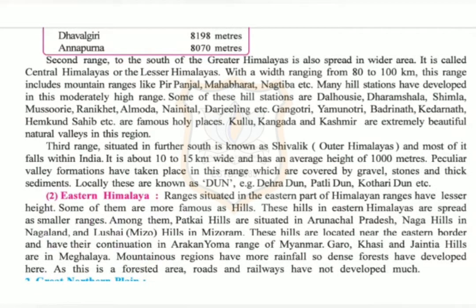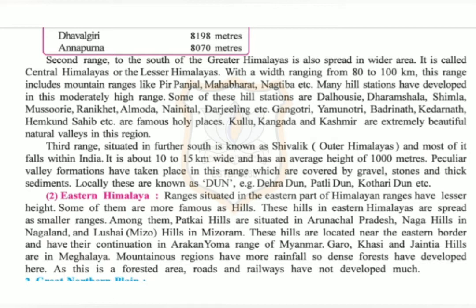Now, the second range, to the south of the Greater Himalayas, is also spread in wider area. It is called Central Himalayas or the Lesser Himalayas, with a width ranging from 80 to 100 km. This range includes mountain ranges like Pir Panjal, Mahabharat, Nagtiba, etc. Many hill stations have developed in this moderately high range.